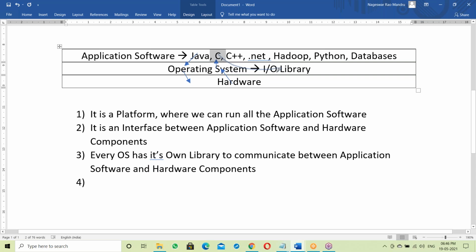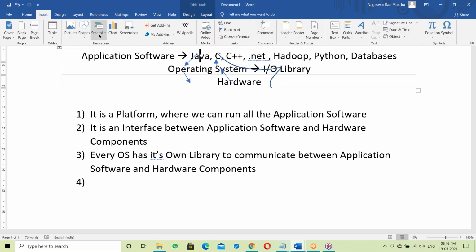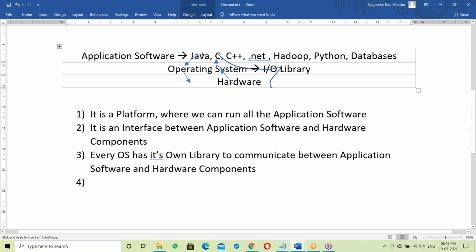After linking with the OS library, the program then communicates with the output device or input device. A C program first of all links with the OS library, and after linking, execution starts. Java programs are the same: a Java program also links to the OS library, and after linking, the program starts. So before a program starts, it has to link with the OS library.